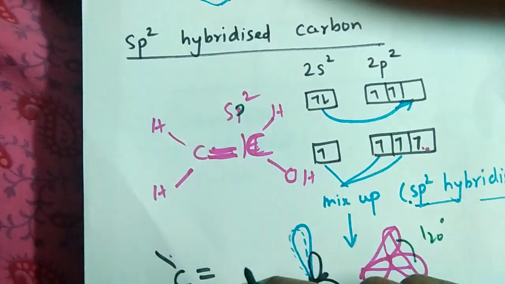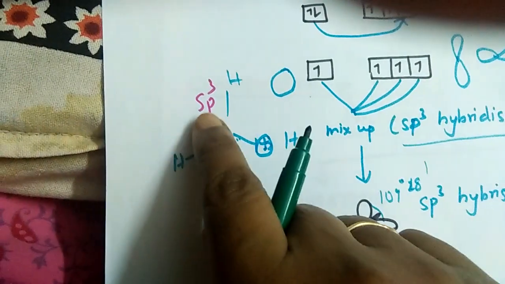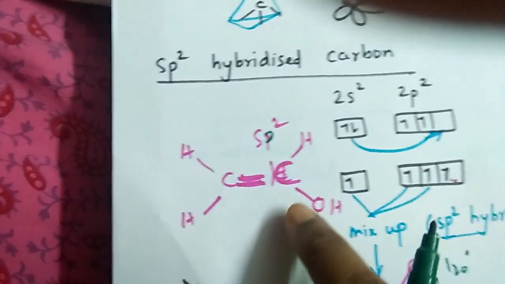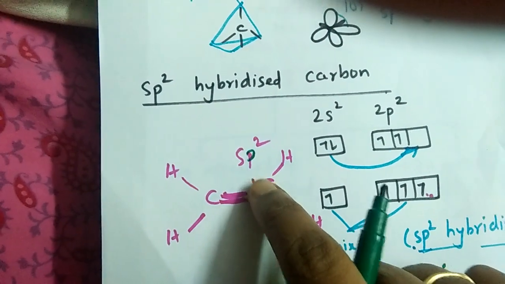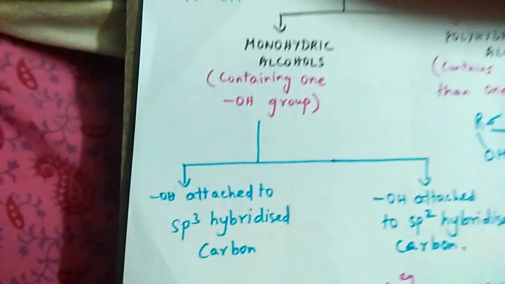Okay, so this is how the monohydric alcohols are classified into alcohols with OH group attached to sp3 hybridized carbon and OH group attached to sp2 hybridized carbon. So let us see the classification in detail now.